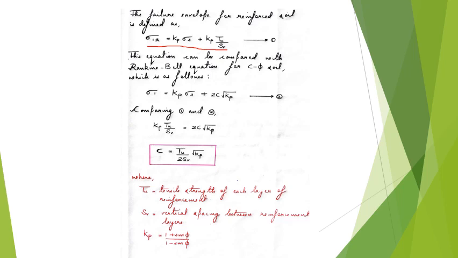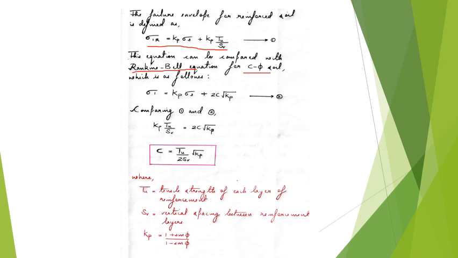Actually, we had derived this equation when we did the strength analysis for reinforced soil by considering the rupture mode of failure. So you can just refer back and see that we had derived this equation from the analysis done by assuming a rupture mode of failure. So if we compare this equation 1 with the equation given by Rankine and Bell for a c-phi soil, that is sigma 1 is equal to Kp into sigma 3 plus 2c root Kp. So on comparing these two equations, we will get Kp into Tu by Sv is equal to 2c root Kp.